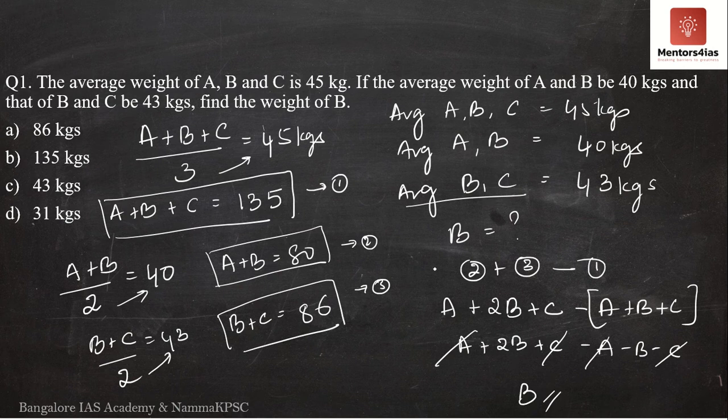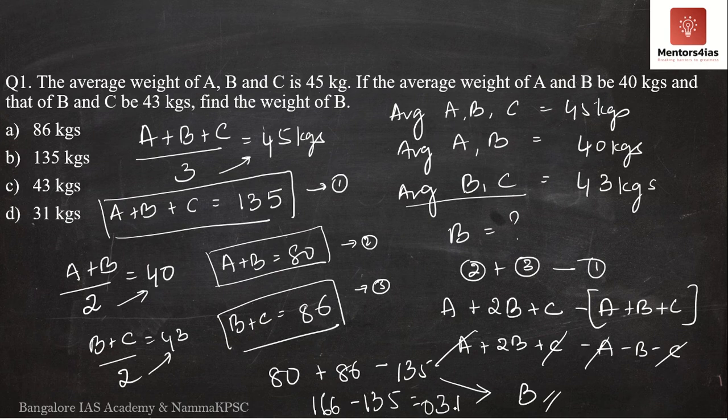Therefore, based on this, what am I going to write? We are going to add 80 plus 86 minus 135, which should give us the value of B. 80 plus 86 is 166. 166 minus 135: 6 minus 5 is 1, 6 minus 3 is 3, 1 minus 1 is 0. Therefore, what is the value of B? Nothing but 31 kgs. The weight of B is 31 kgs.